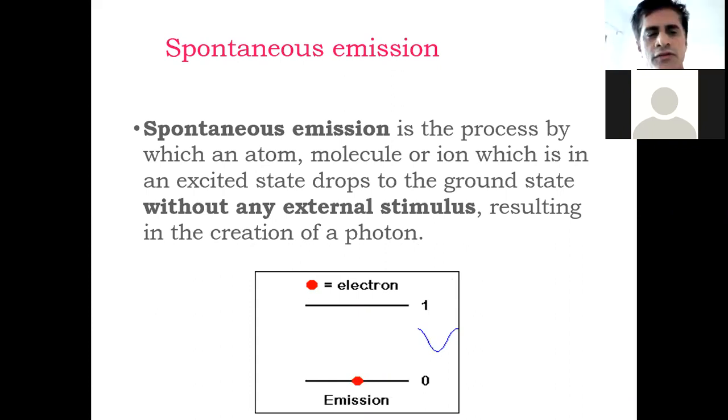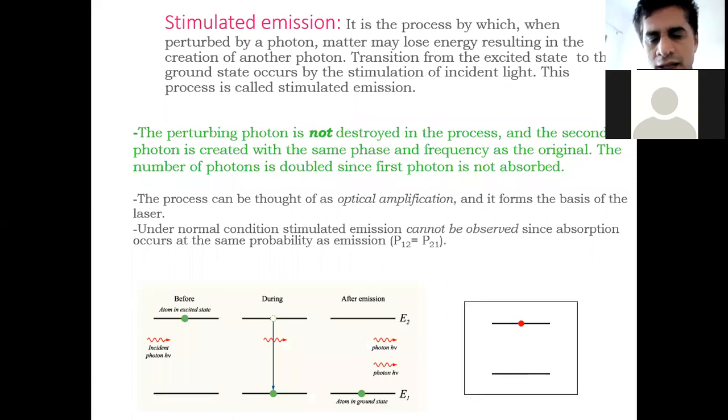And the next important transition process is stimulated emission, which plays a major role in the generation of highly energetic light, that is laser light.